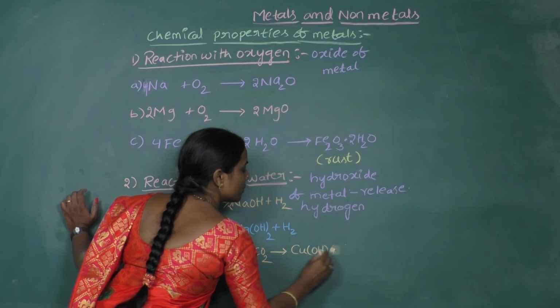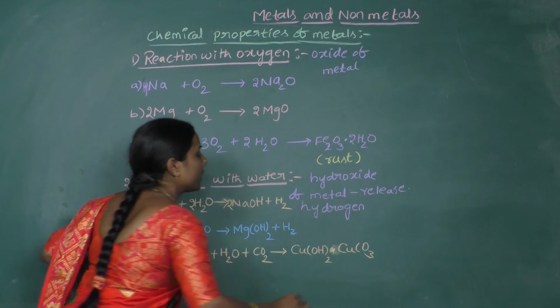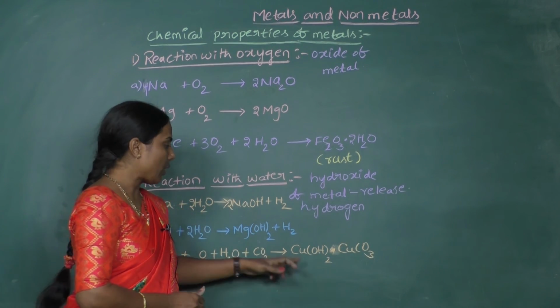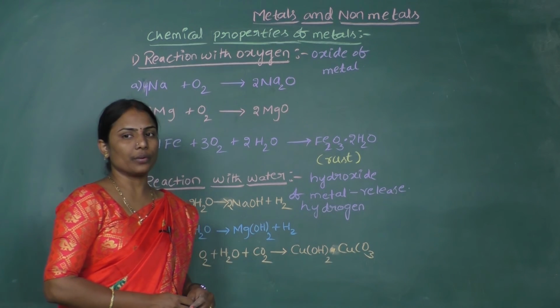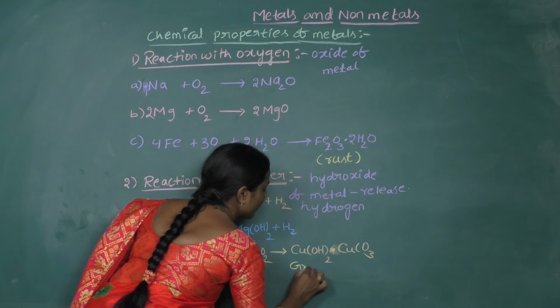Let's write Cu(OH)2.CuCO3. It's a mixture of copper hydroxide and copper carbonate, and this is the green color coating